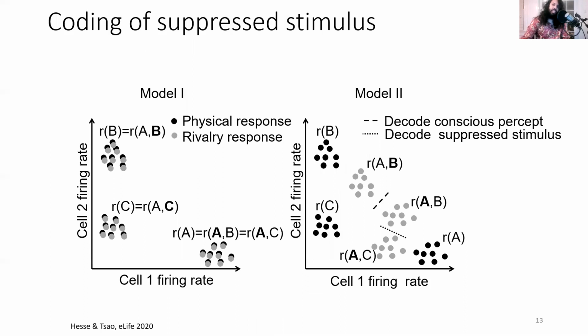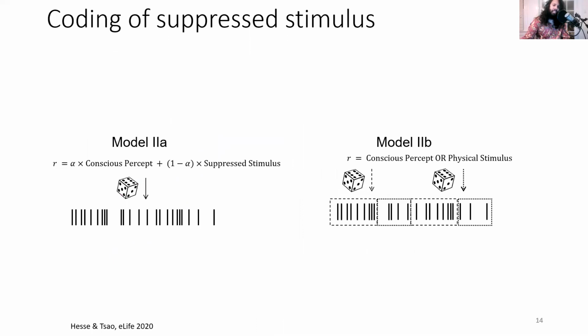Let's summarize. It's a commonly held belief in the field that most cells in IT cortex respond to the conscious percept exactly as they do to the physically present stimulus. The fact that we could decode both the conscious and suppressed stimulus shows that this is not true. Instead, single cells multiplex both the conscious percept and the veridical physical stimulus, and either can be read out from the population code using two different decoders. One possibility is that a cell's average firing rate is determined by mixed selectivity to conscious percept and suppressed stimulus. In an alternative model, it could be that one type of spikes represents the conscious percept and another type of spikes represents the veridical physical stimulus.